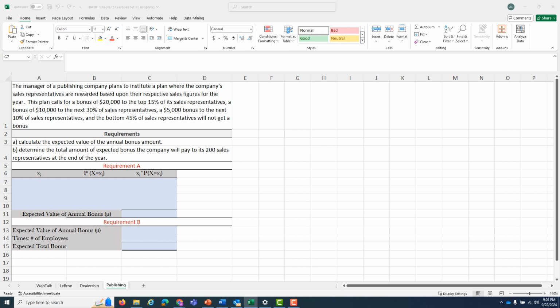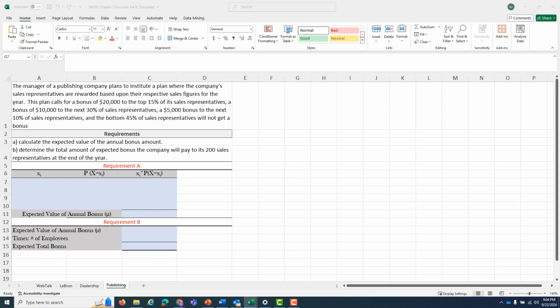Very interesting setup right here, though, because there is no variation. They're competing against each other. 15% is always going to get this. 30% is always going to get $10,000. 10% is always going to get $5,000, and 45% is going to get no bonus at all, which means we won't have a standard deviation. Everything is contingent upon something else.